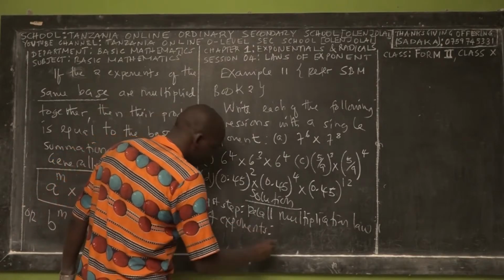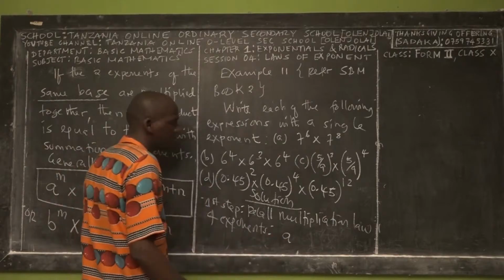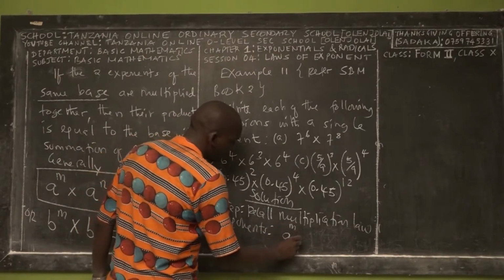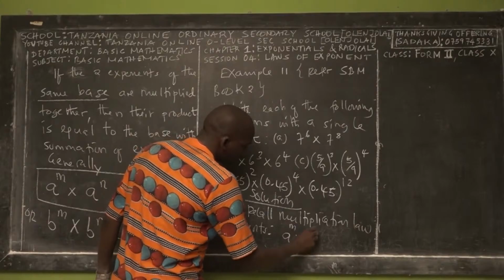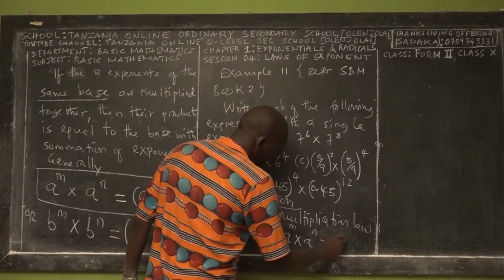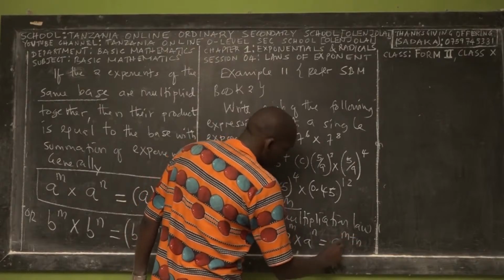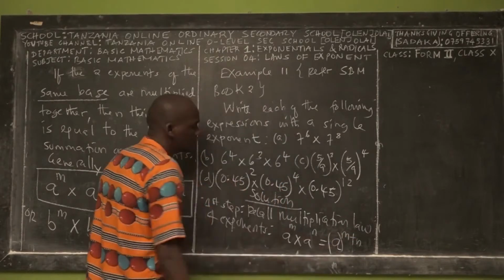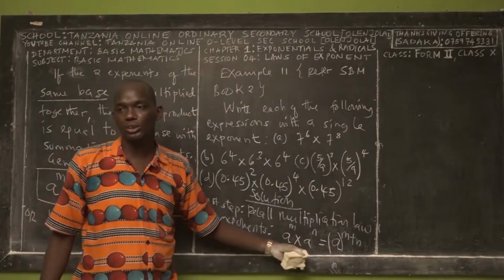How does it state? Suppose that two exponents have the same base: a power m multiplied by a power n is equal to a power m plus n. So this is the single exponent, while these are the two exponents.